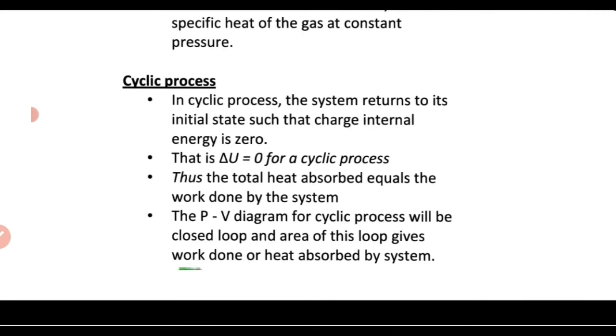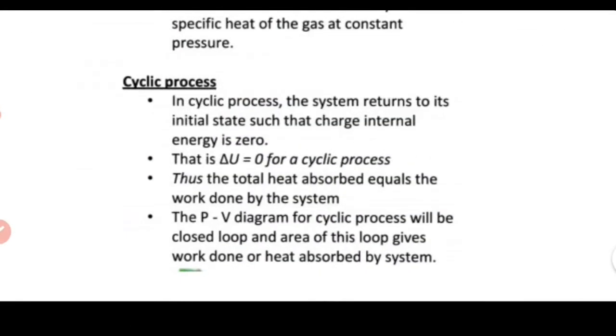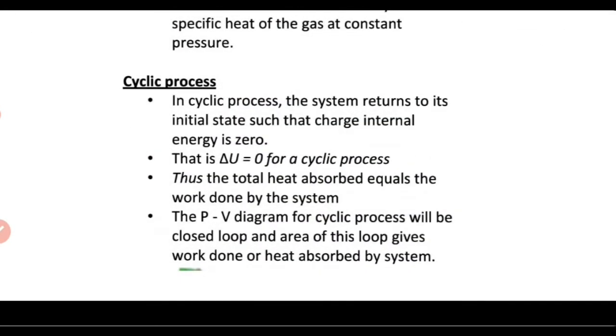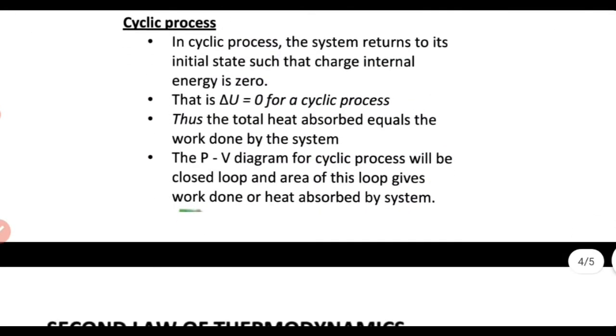So delta Q will be equal to delta W. Actually, in the case of heat engine and refrigerator, we use a cycle of processes which will be repeated again and again to cause cooling in a refrigerator and to convert heat energy to work in a heat engine. So that is about cyclic process.